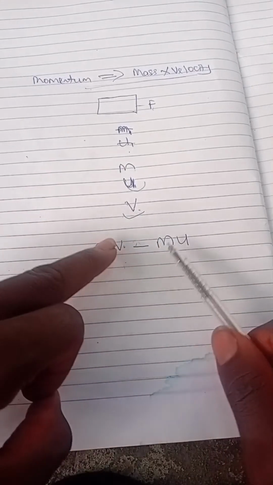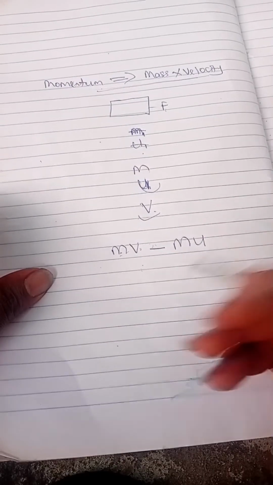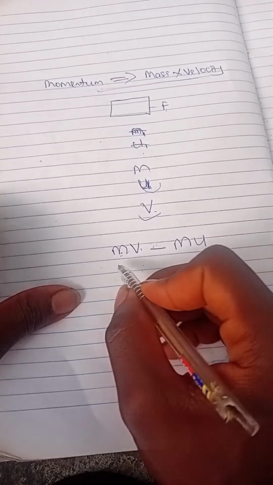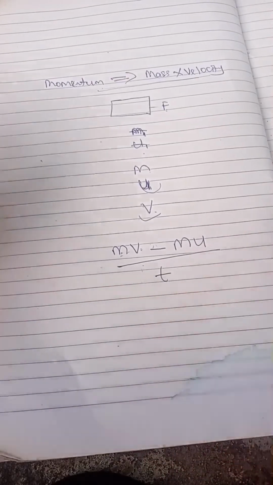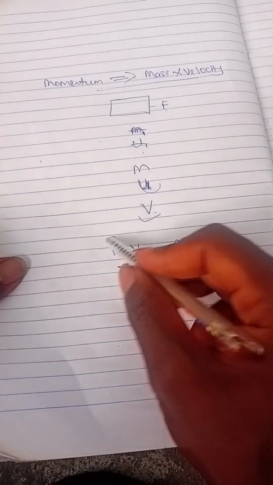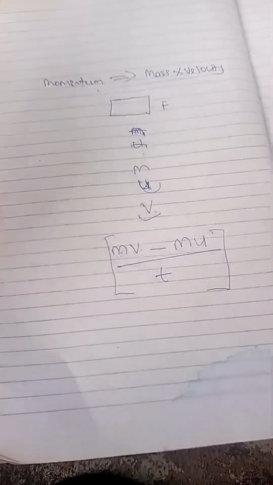Now, Newton's second law talks about the rate of change of momentum. When we are talking of rate, we have it over time. So this formula is the rate of change of momentum: mv minus mu over time taken.